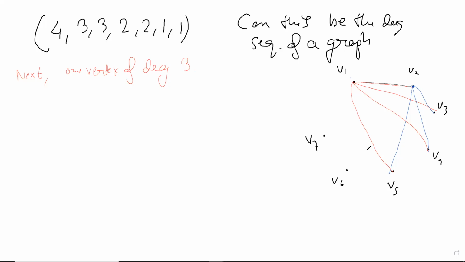Okay, but it's not a good method. We want to decide it by a recursive technique. So this is a mature theorem that we are going to do, which takes ideas from the invariance principle and also recursion and so on. So this is a decidability question, right? Is this a graphic sequence? Is there a graph for which this is the degree sequence? The idea is to reduce the problem to a smaller graph.